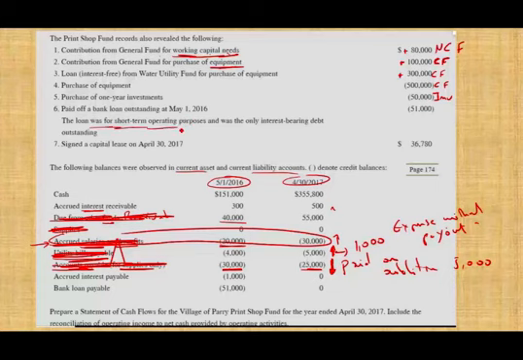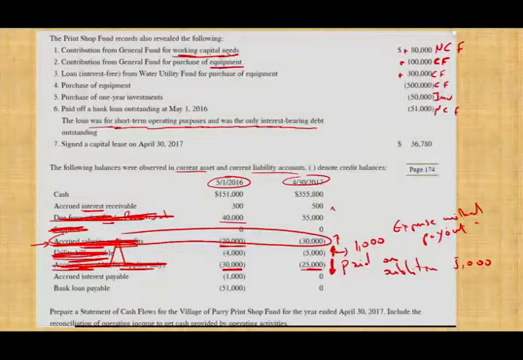The loan was short-term, for operating purposes, and was the only interest-bearing debt. Well, it was for operating purposes. It has nothing to do with our capital. Therefore, it's a non-capital financing activity. All right. Signed a capital lease. We just signed a lease. It has nothing to do with anything. Therefore, we can ignore this.